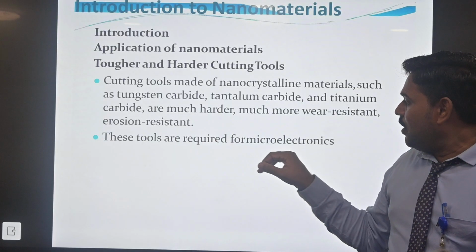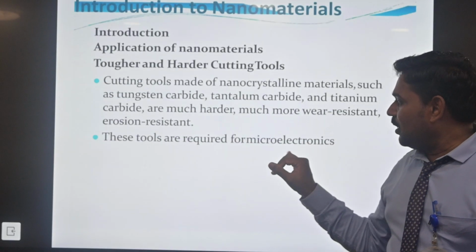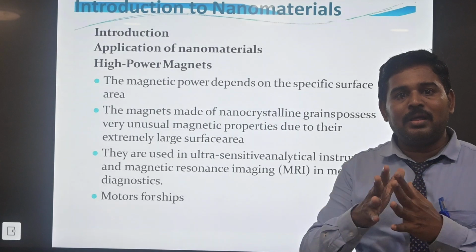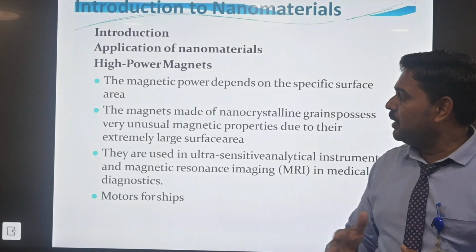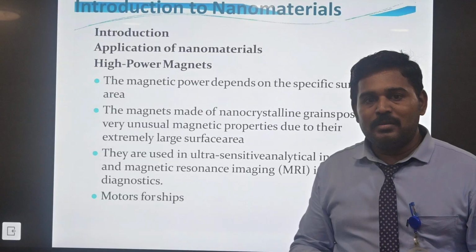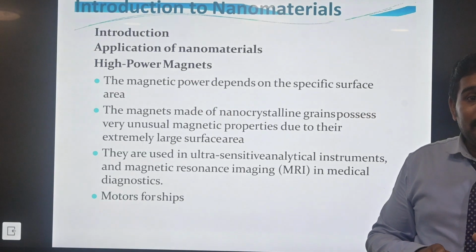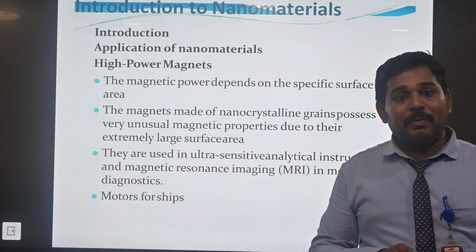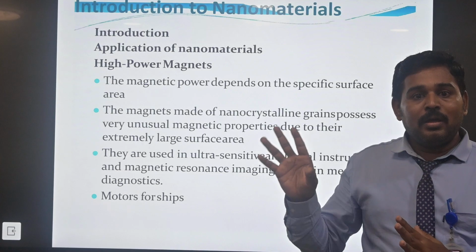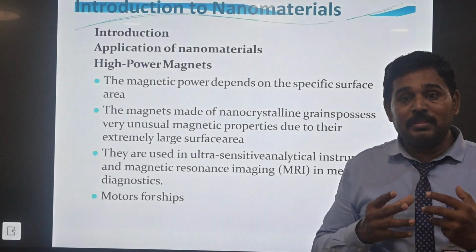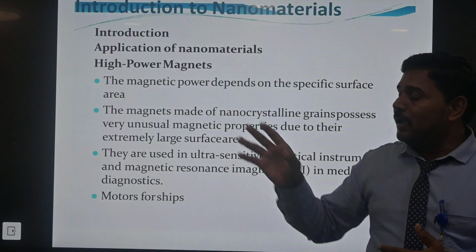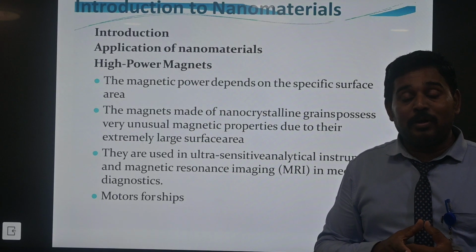The tools are required for microelectronics. Very easily it will pass through, and a light ray will cut from strong material to light material. Now, high power magnets. The nano material is also used in high power magnets. A high power magnet is a ferromagnetic material, synthesized as a ferromagnetic material. It will be used in high power magnets in many applications.